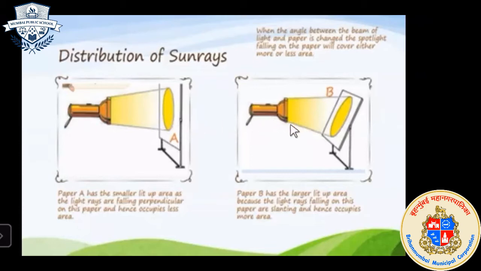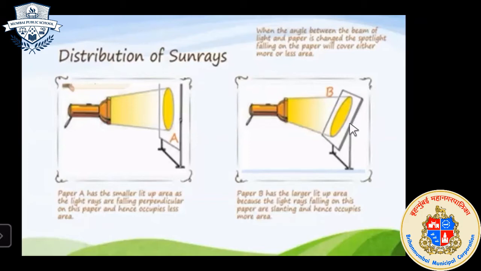Okay. So I hope you have understood this. In paper A, or diagram A, the sun rays are perpendicular to the paper. That is why it occupies less area. And in paper B, the sun rays are slanting, or not perpendicular to paper B. That is why they occupy more area.